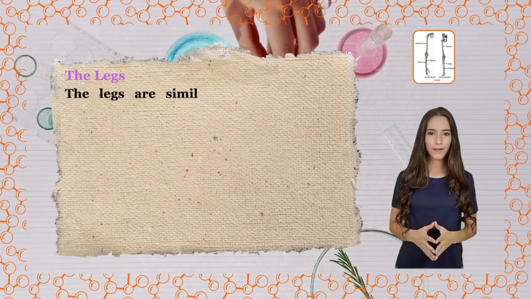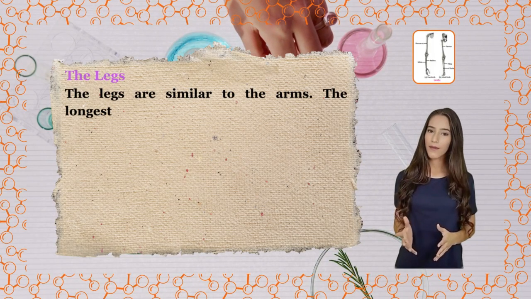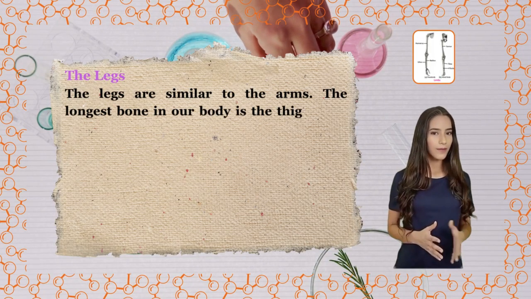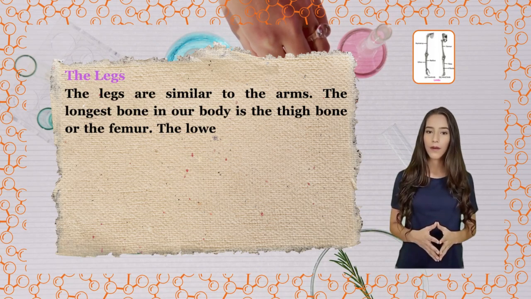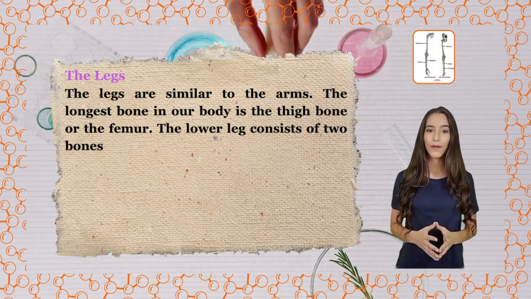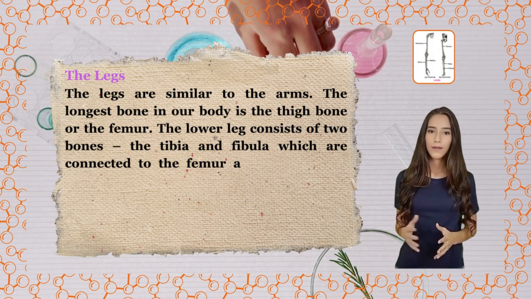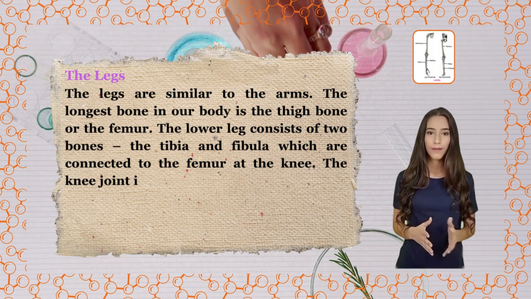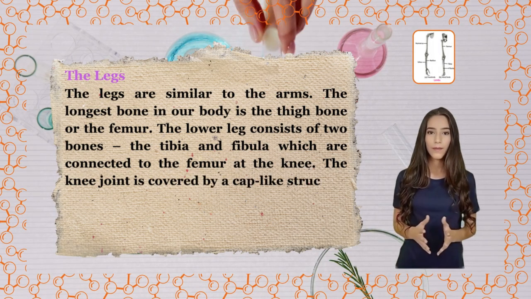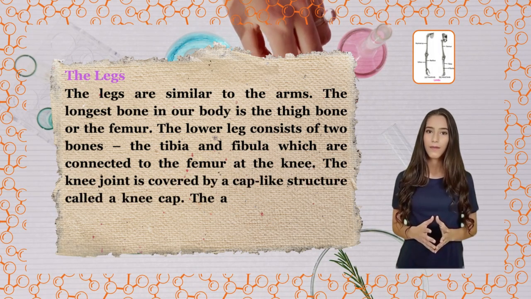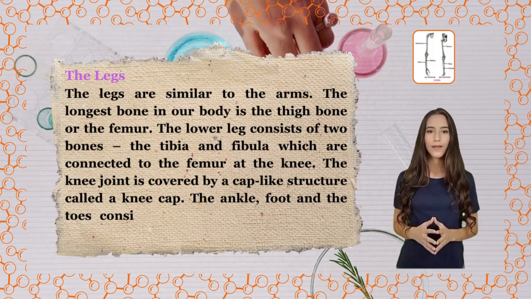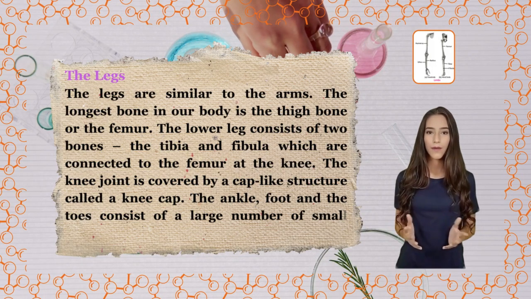The legs. The legs are similar to the arms. The longest bone in our body is the thigh bone or the femur. The lower leg consists of 2 bones, the tibia and fibula, which are connected to the femur at the knee. The knee joint is covered by a cap-like structure called a kneecap. The ankle, foot and the toes consist of a large number of small bones.